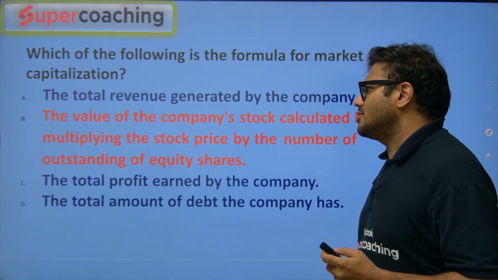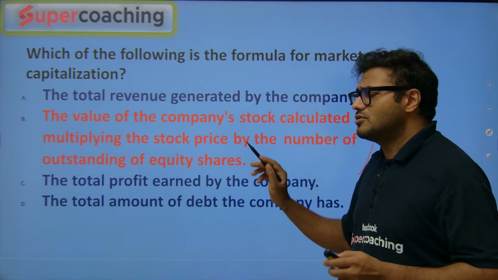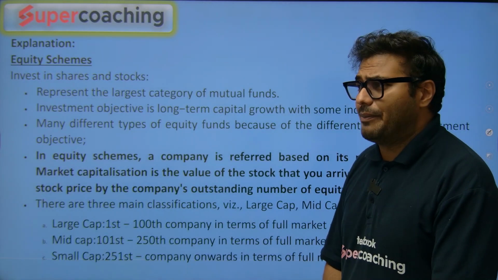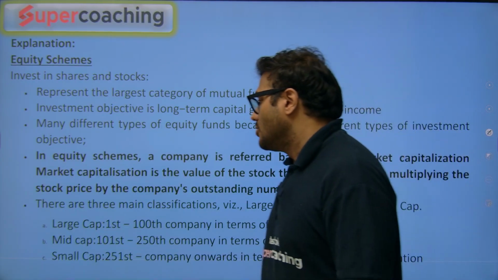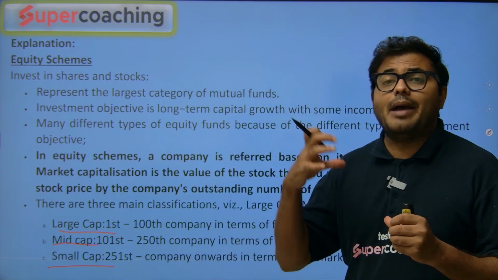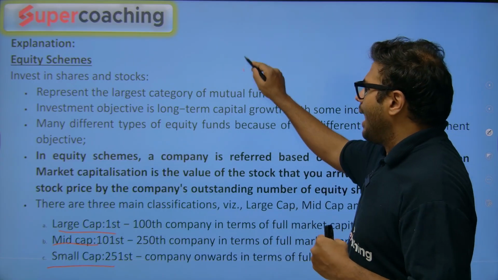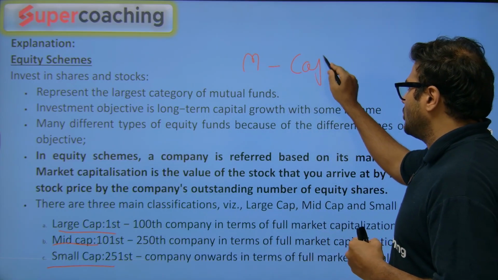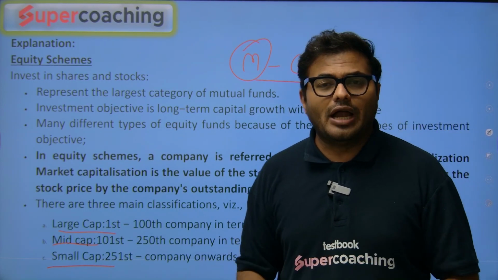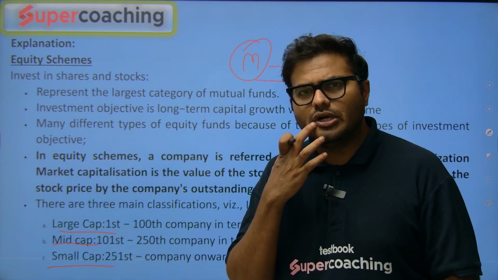So the answer of this question is the value of a company's stock calculated by multiplying the stock price by the number of outstanding equity shares. That is called the market cap, or MCAP as we usually call it. So we have large cap companies, mid cap companies, small cap companies, large capital based company, mid capital based company, or small capital. So MCAP, this word is also sometimes used. In MCAP, M stands for market, cap stands for the capitalization of that particular company. So the valuation of the company will change depending on the share value.